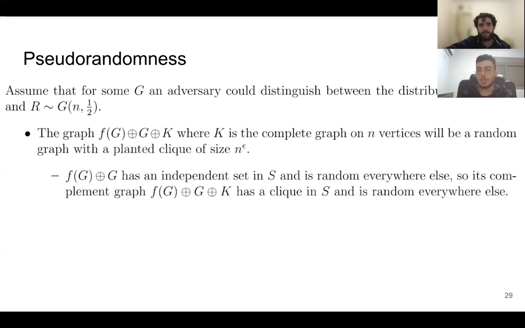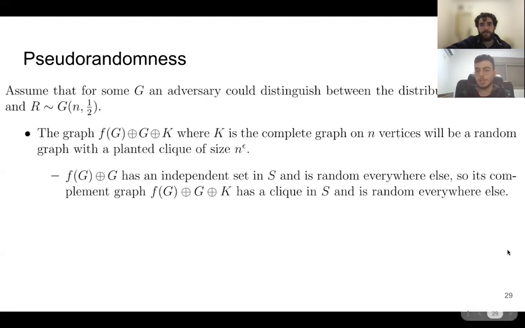Then consider the graph f of G XOR G XOR K, where K is the complete graph. Now, first, f of G XOR G has an independent set in S, and everything else is random by the way we defined f. So if we take f of G XOR G XOR K, it will have a clique in S with size n to the power of epsilon, and everything else is random.